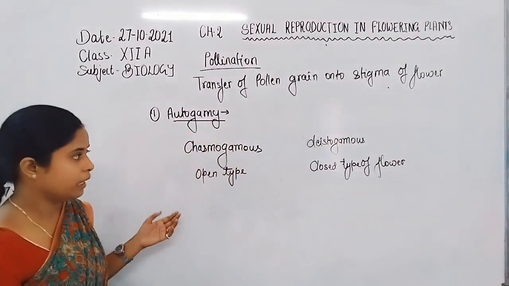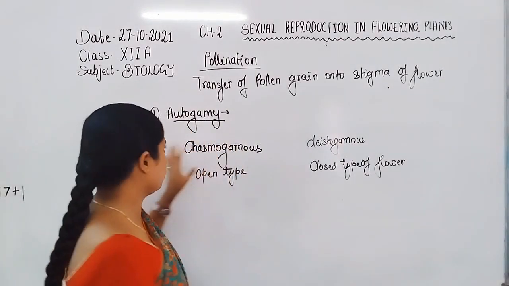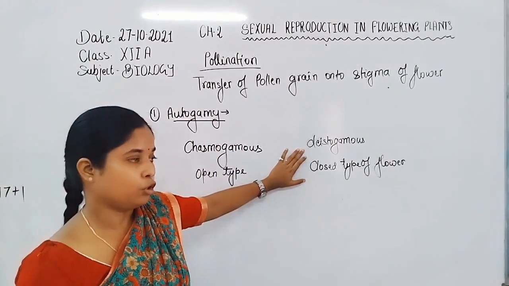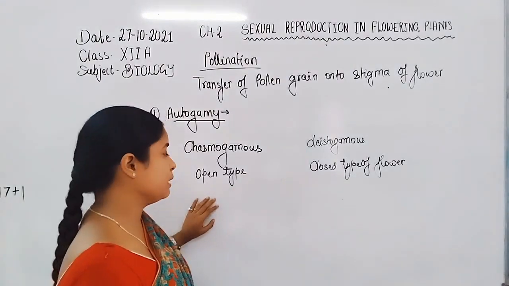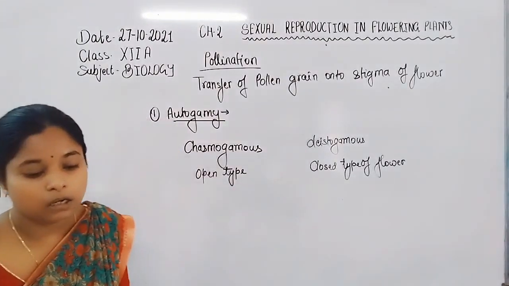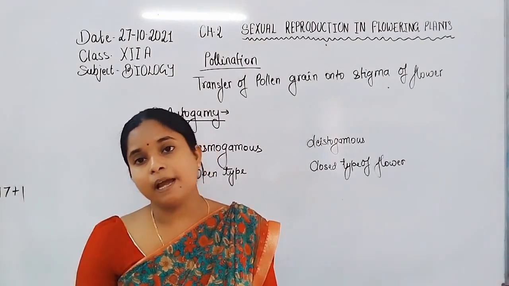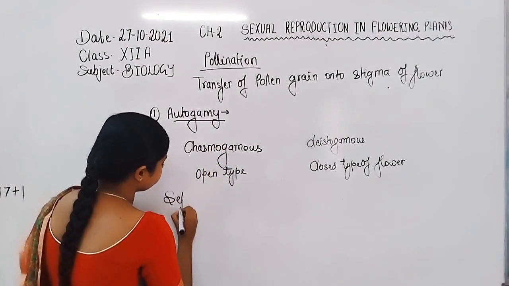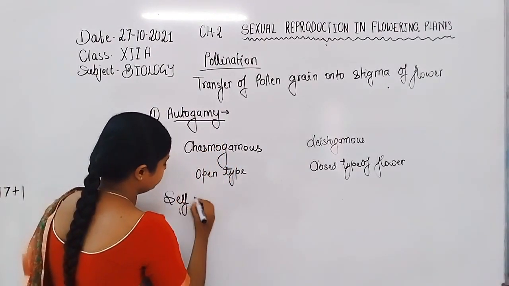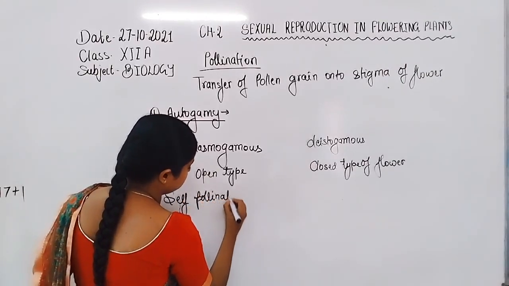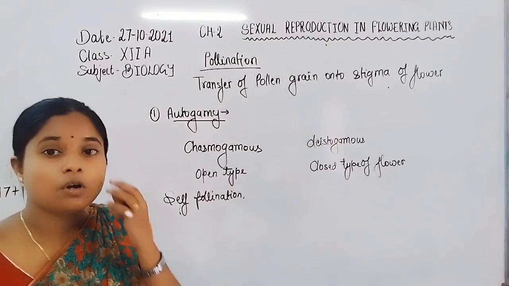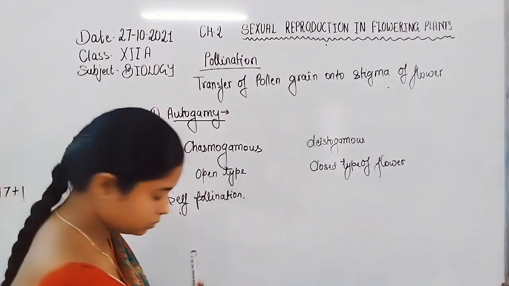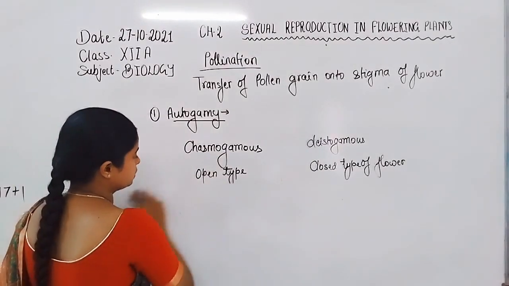Clistogamous flowers show only autogamy, whereas chasmogamous flowers, the open type, show both cross pollination and autogamy, that is, self pollination.